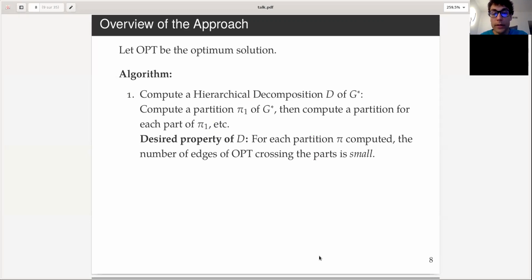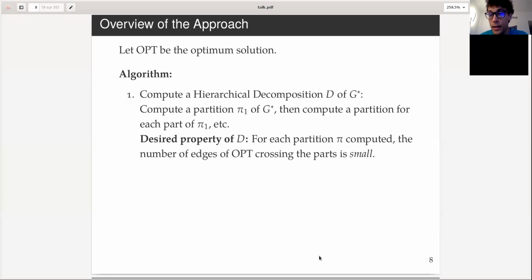One property that we would like to have in this decomposition is that for each partition, the number of edges of the cycle OPT that I'm trying to find between the parts of the partition is small. So if I look at the first partition, let's say P1, the number of edges that have one endpoint in one part and the other in another part is small.